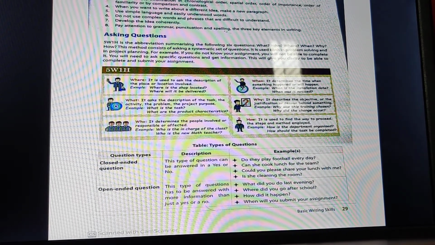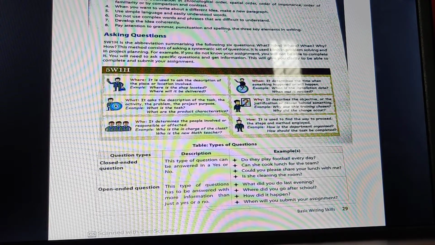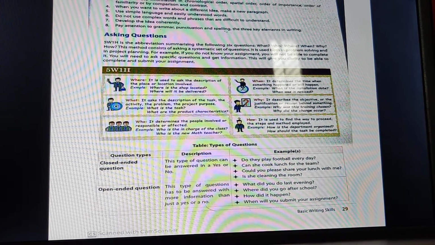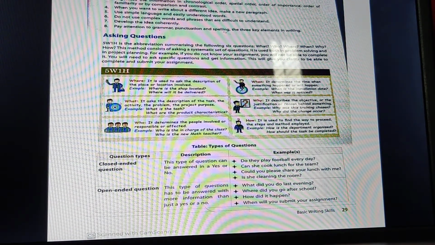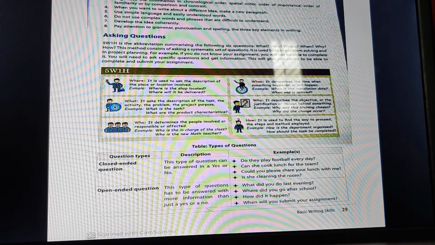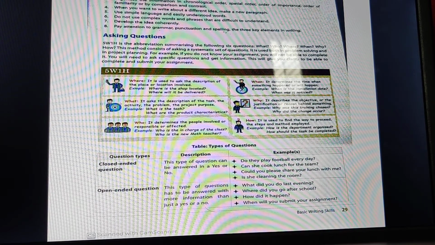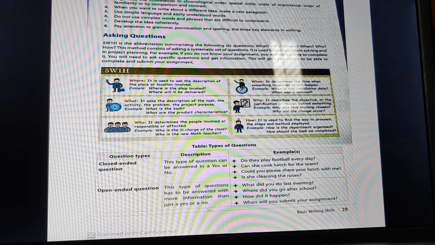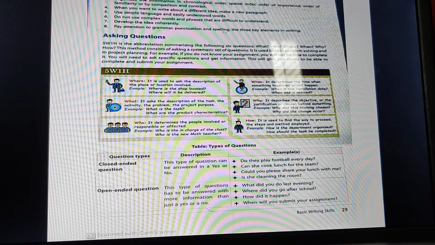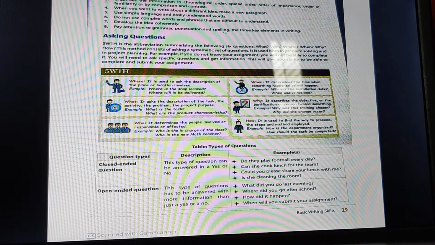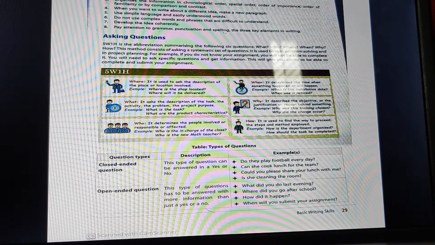By this we actually come to the end of the chapter. What you have to do is the questions and answers of this chapter, of this session. But you will not be sending me those questions and answers until and unless I ask you for it. And if you find any problem, then you can directly contact me.